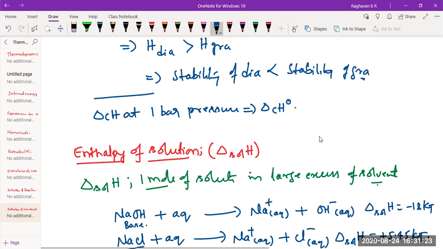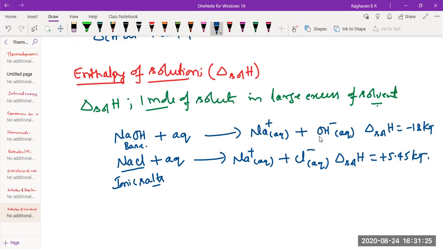So fine, with this we'll conclude for now. Enthalpy of solution is the change in enthalpy that occurs when 1 mole of a solute is dissolved completely in large excess of solvent. So you can make a statement: enthalpy of solution of an ionic crystal is positive, meaning endothermic.